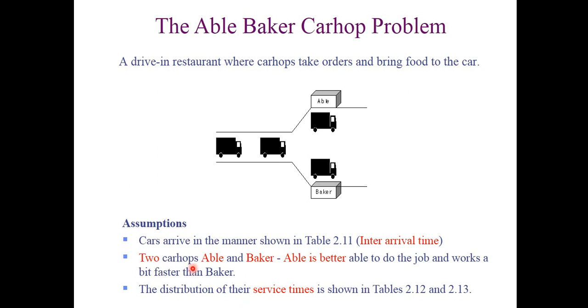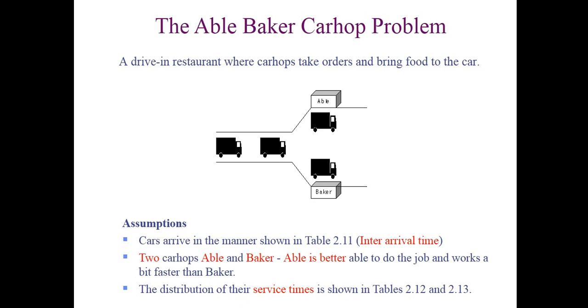And there are two carhops, so the two carhops are considered as the two servers of this system, Abel and Baker. Abel is better able to do the job and works a bit faster than Baker. So as you know, there are two carhops, Abel and Baker, but Abel is a bit young, so he can work a bit faster than Baker. So that's why it is a condition. And the distribution of the service time is shown in tables 2.12 and 2.13.